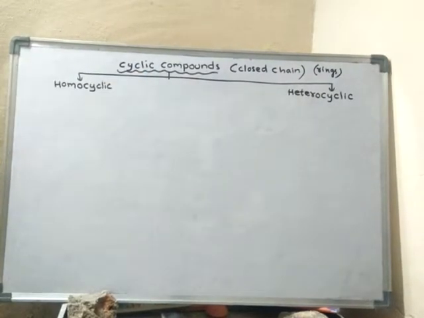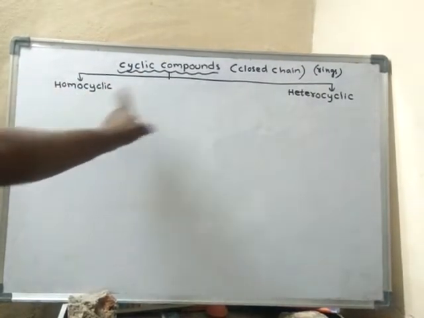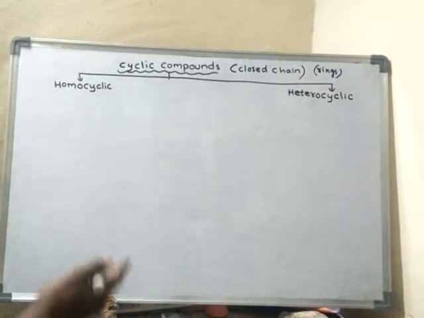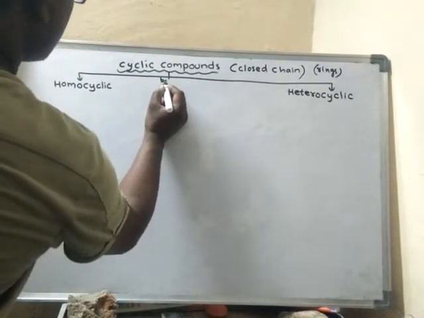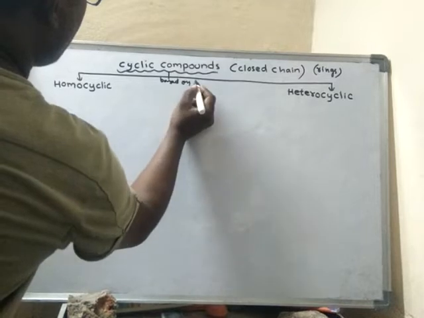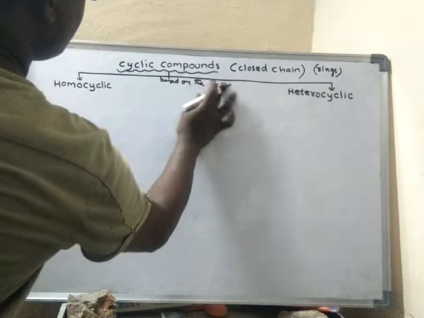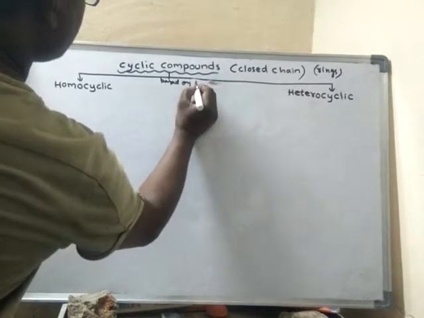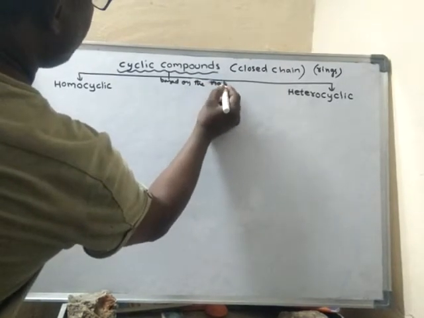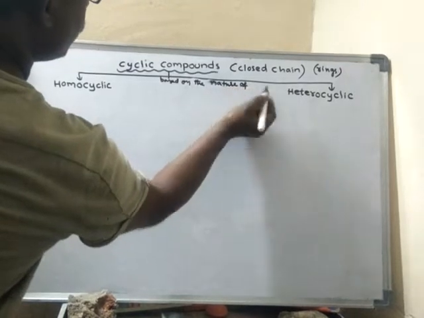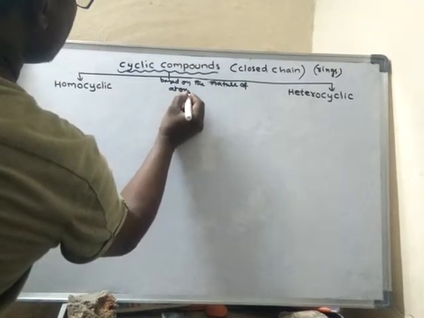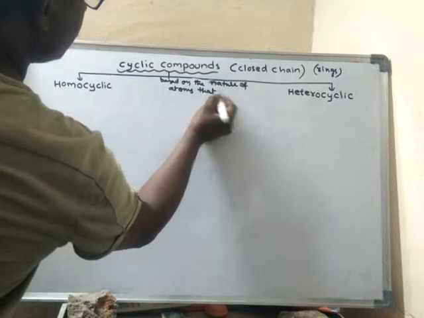The cyclic compounds are classified into two categories based on the nature of the atoms that make the ring.